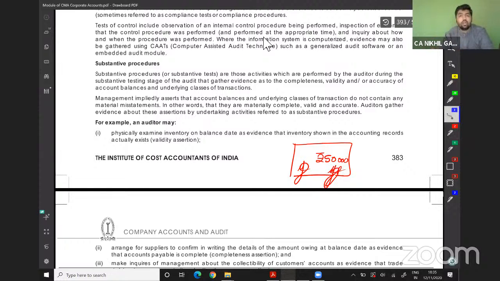So in case of control, we will verify that there are two signs: the sign of the sales manager as well as of the salesperson. That means the internal control of the company is proper or not. In substantive procedure, we will verify whether the amount they have mentioned, which was 50,000, is right or wrong.